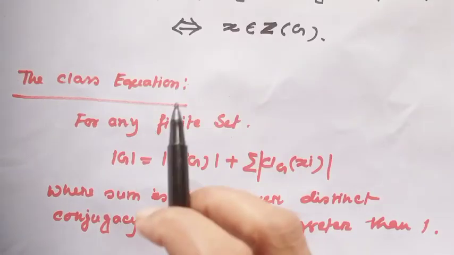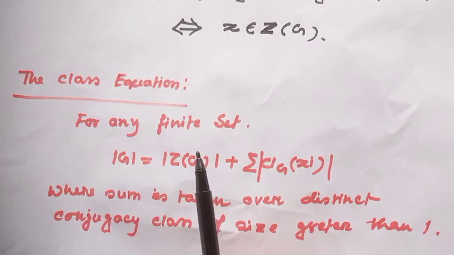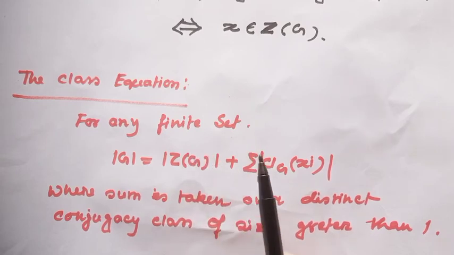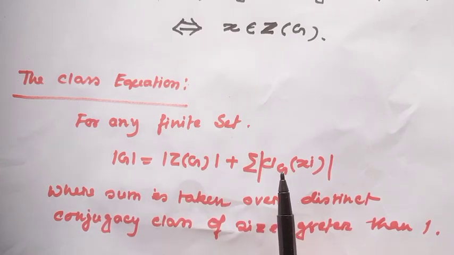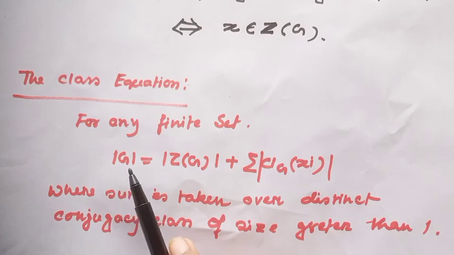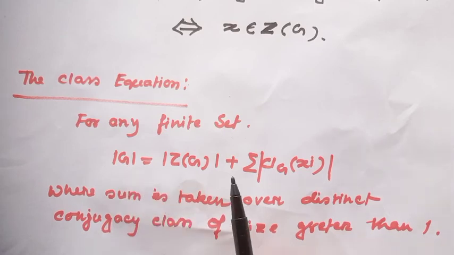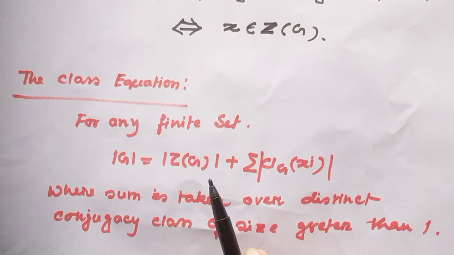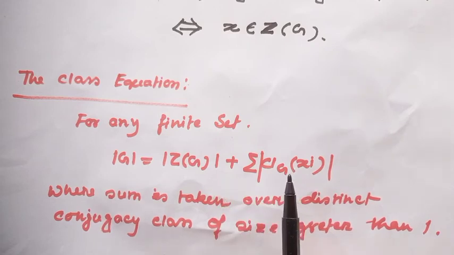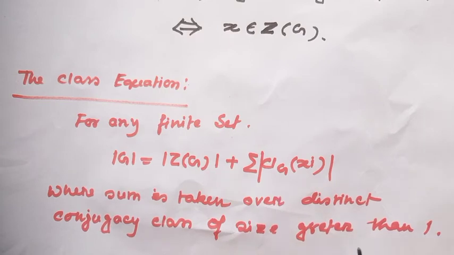Well, and the class equation: the formula is, for any finite group G, the order of the group G, that means the size of the group, equals the size of the center of the group plus the sizes of all conjugacy classes whose order is greater than 1.